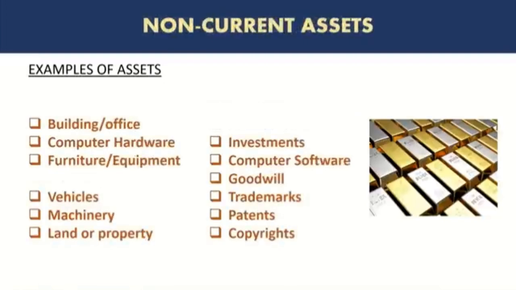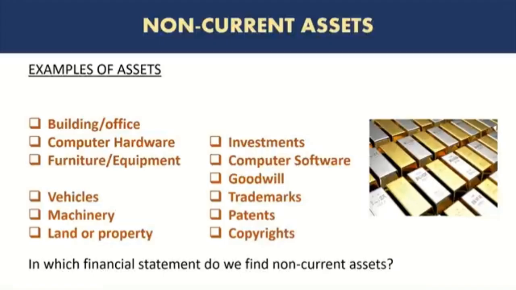Here you can see building or office is a long-term asset. You will see that the expected time of realization of their benefit is more than 12 months, right? So buildings, computer hardware, we know they are used for longer than 12 months. Furniture and equipment could be very long, 15, 20, 25 years. Then you have vehicles, of course, more than a year. Machinery, land or property, well, land could be forever. Investments, yes, if these are long-term investments, then they are considered as non-current assets. Computer software, goodwill, trademarks, patents, and copyrights. All of them are considered as non-current assets.